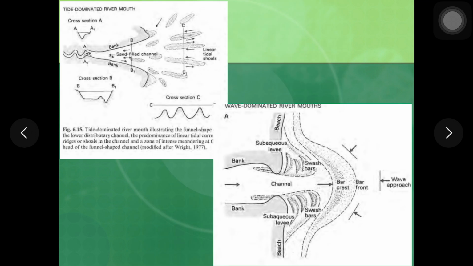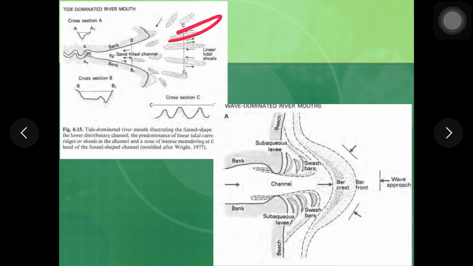And this is the condition existing at the mouth of the river when the wave is dominant and when the tide is dominant. Now see, when the wave is dominant, due to the swash current and longshore drift currents, these barrier bars are formed, and in case of tide dominated deltas, tidal channels, tidal inlets and tidal flats are generated.